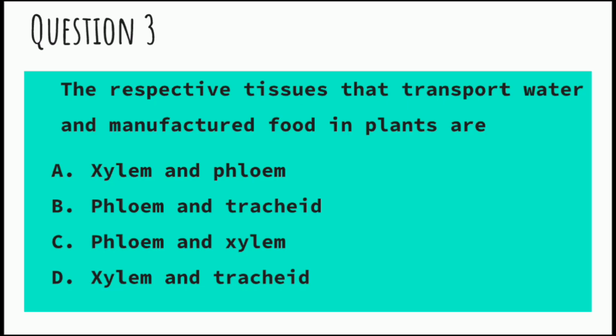We're thinking of tracheid. Tracheid is a kind of cell that is a conducting cell that is found in xylem. So it is not a tissue by itself. It's like one of the cells you find in xylem. Remember, cells come together to form tissues. Tissues come together to form organs, and organs come together to form systems. That's another story for another day. Let's move.